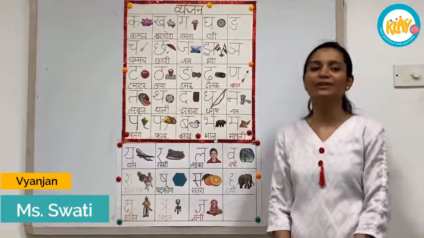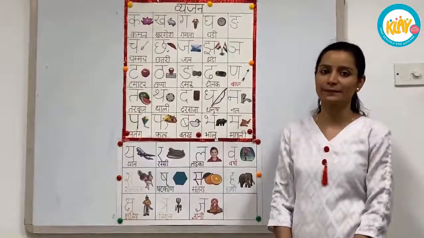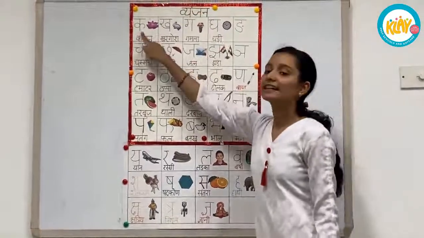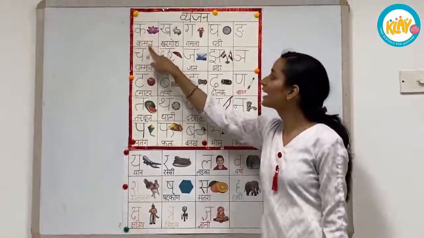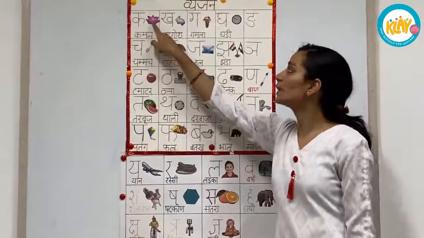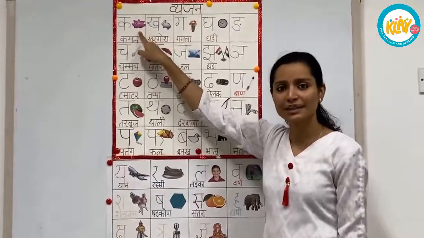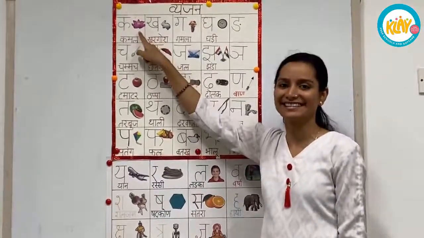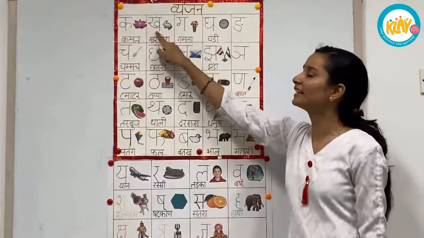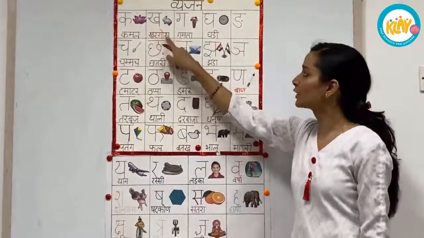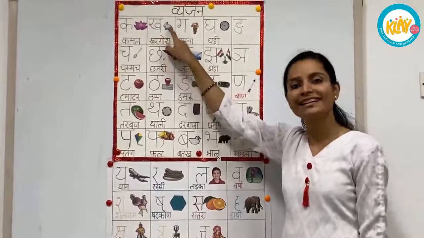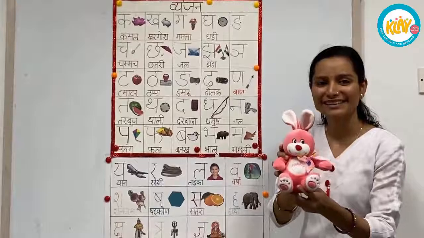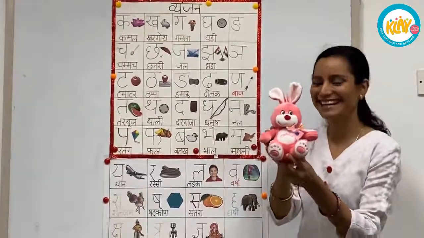In this class, we are going to learn about few vyanjan. Are you ready? The first one is K. K से कमल, मतलब lotus. Have you ever seen lotus? Yes, I'm sure you must have seen it. The next one is Kh. Kh से खरगोश, मतलब rabbit. I have a sweet little toy rabbit. Isn't it pretty? Yes.